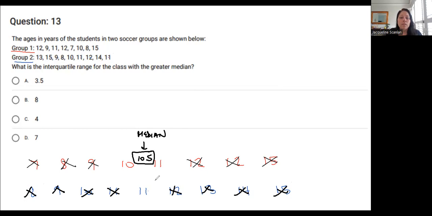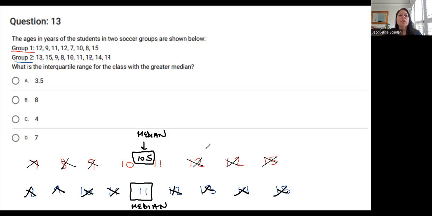Okay, now in this case, I get a middle number. I bump right into 11. So I don't have to add together and divide by 2. I just have a middle number. So my median of group B, or group 2, is 11.